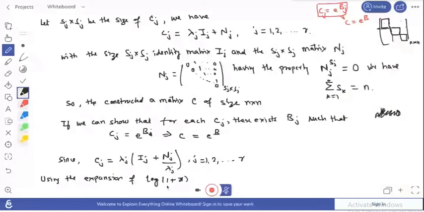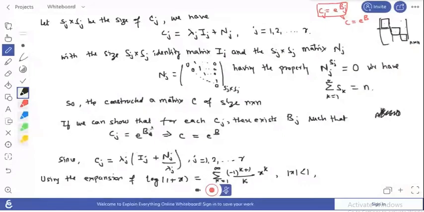This is the summation for k equals 1 to infinity of minus 1 to the power k plus 1, divided by k, times x to the power k, where mod x is less than 1. We can apply this formula in this C_j form.